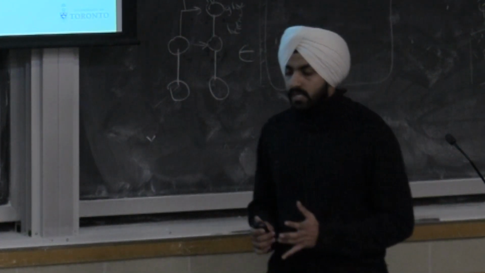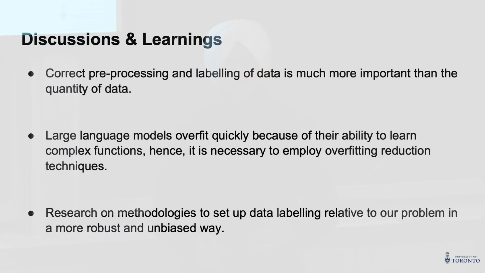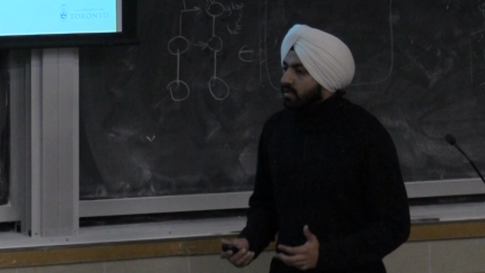We also learned that these larger models can very quickly overfit, because they can learn very complex functions when given a large amount of data, and so it is very important to use techniques to prevent overfitting. For our future work, we would like to research more on data labeling to use our entire data set for this project.